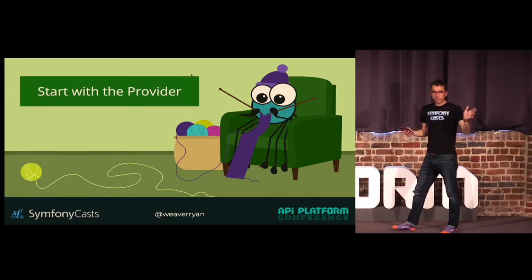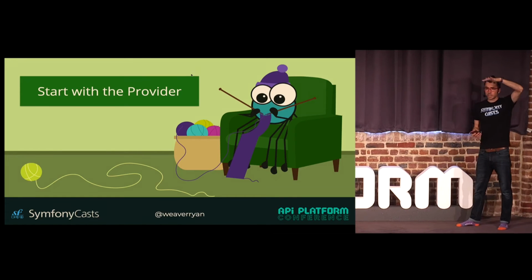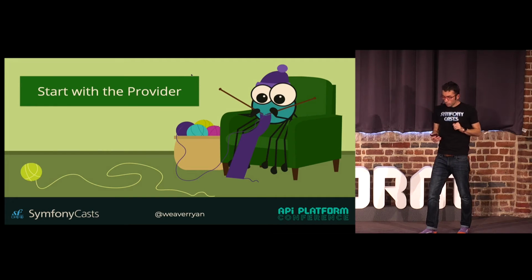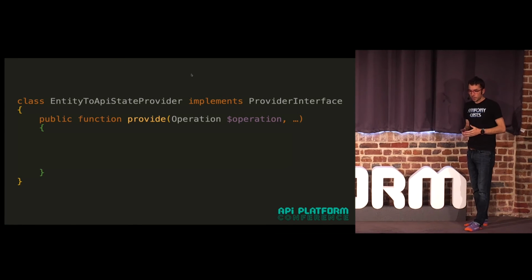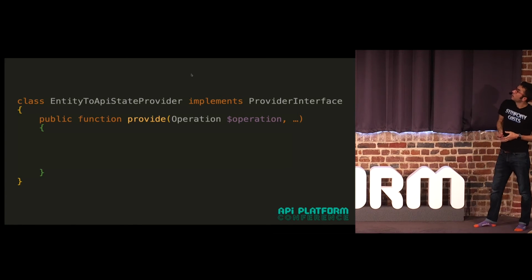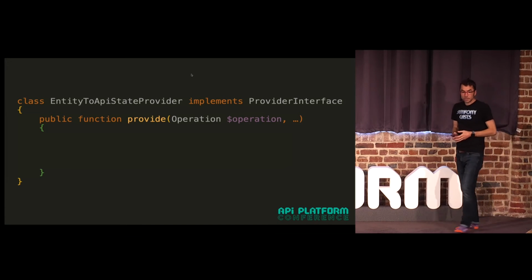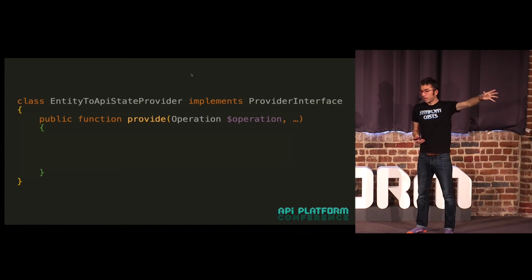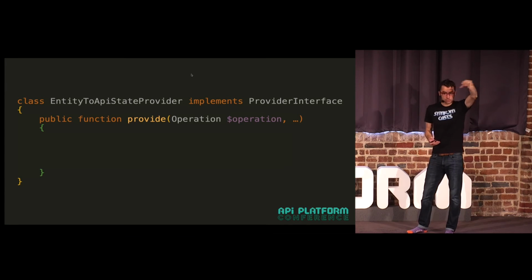All right, so if that didn't make complete sense, that's OK, because I wanted to give you the big picture, and we're going to actually see how to do that. So first step is we're going to create a custom state provider. And the goal is actually to make this generic. My goal is to have a state provider that's going to work every time I want to do this DTO kind of tied to an entity situation.